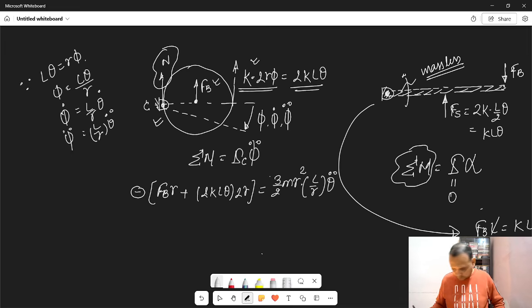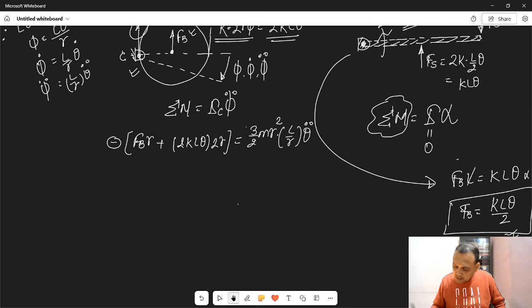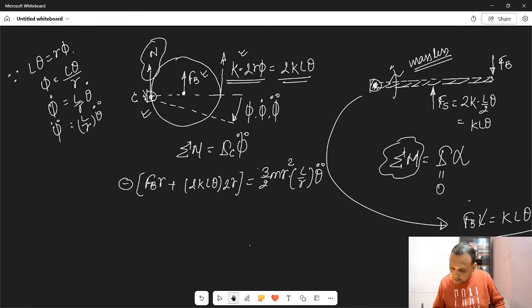Differentiate. L theta equals r phi, differentiate, and phi dot comes as L by r theta dot; differentiate again, and phi double dot comes as L by r theta double dot. Now you just have to solve this equation and you will get the equation of motion. Question is solved and done, dusted.